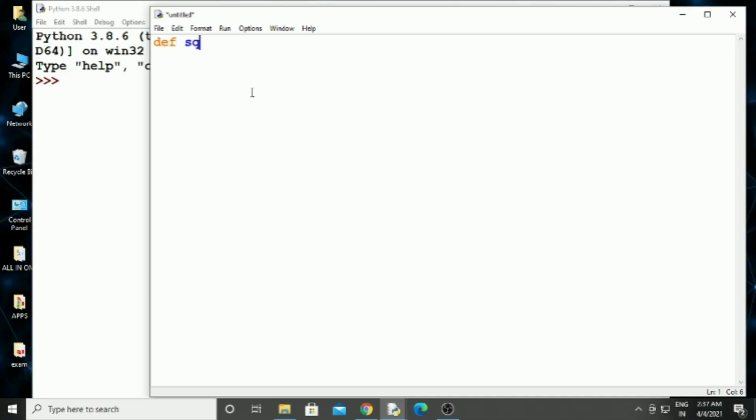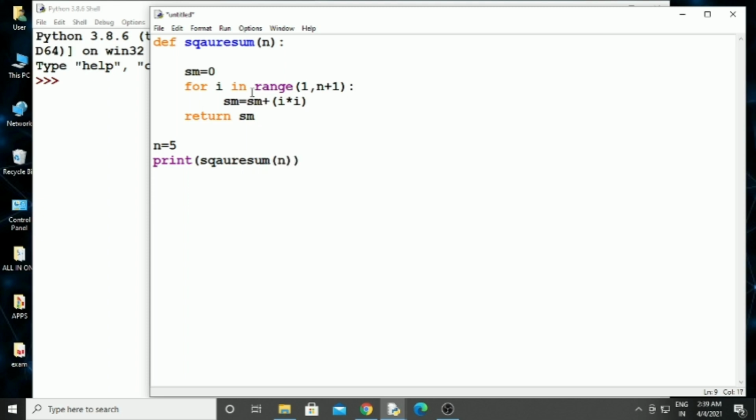Second, sum of squares of first n natural numbers. Let's do programming. def square_sum(n): colon, then next sm is equal to 0, then for i in range(1, n+1): colon, then sm is equal to sm plus (i into i), then next line return sm, then n is equal to 5, then next print(square_sum(n)).